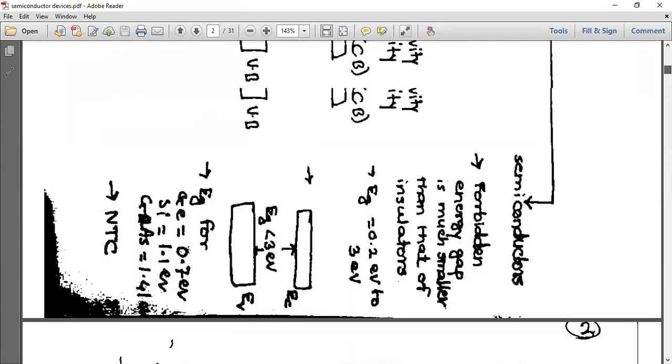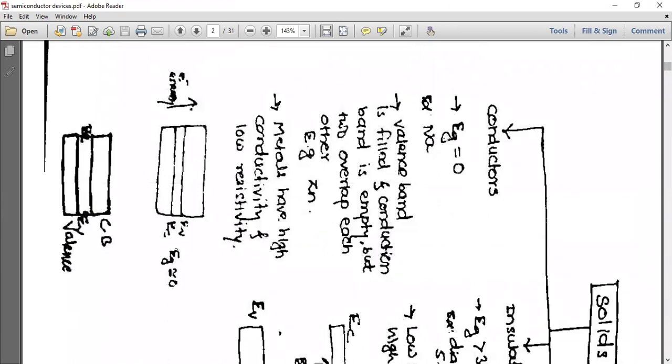You can see here, first I will tell of conductors. See, energy gap is 0. For example, sodium. Valence band is filled and conduction band is empty, but they overlap each other, for example, zinc. Metals have high conductivity and low resistivity. That's why they are very good conductors.